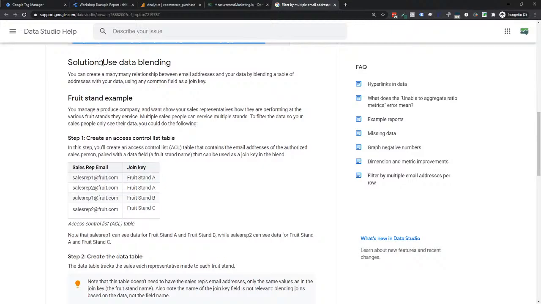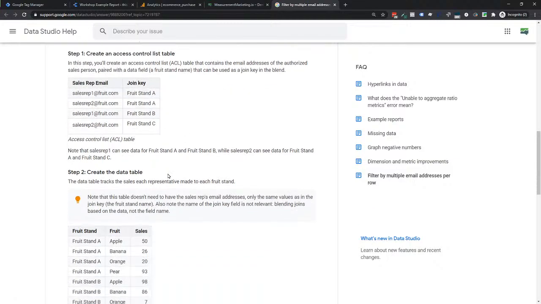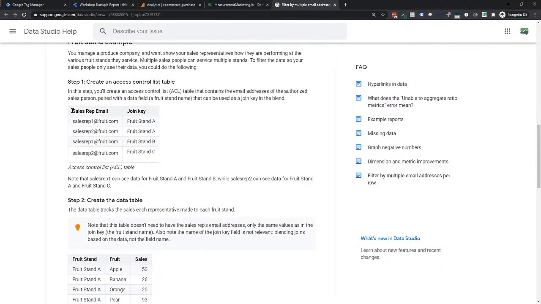So what they talked about here was this idea of using data blending, which if you haven't done, you will eventually, especially if you figure out conversion rates with Data Studio, and you can blend data. So what they do is they say, well, here's the key that they have access to. Again, I'm not going to go into the details because I don't think it's entirely necessary that you understand how this works, just that it's possible. So if you're like, I don't even use emails, don't worry about it. Just know it's possible.